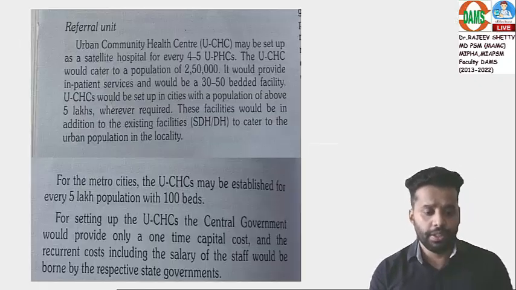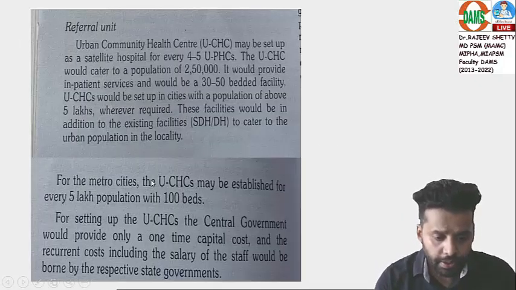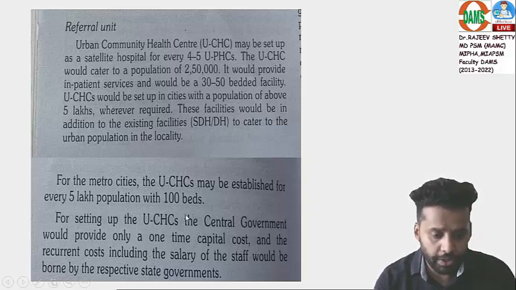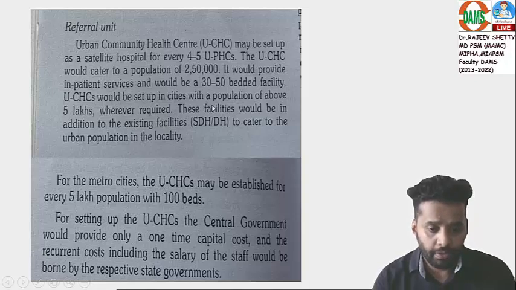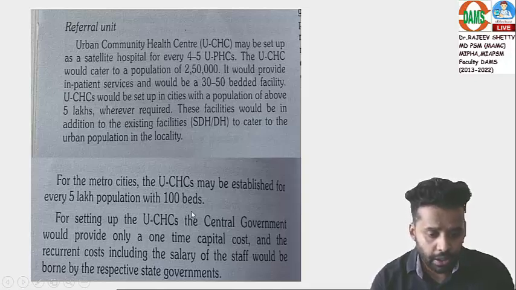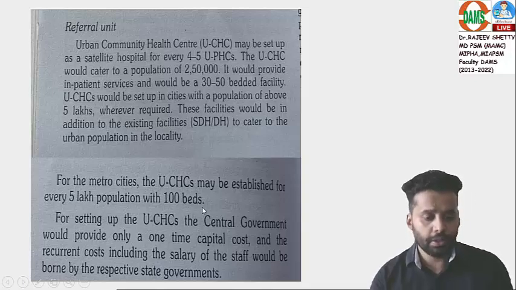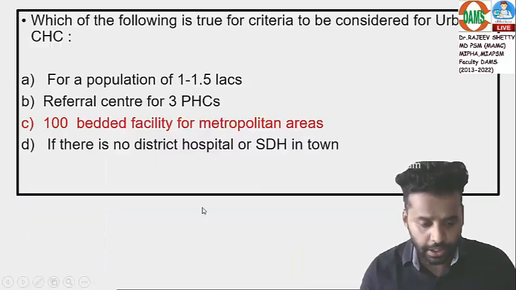Now the answer is for metro cities, urban CHCs can be established for every 5 lakh population with 100 beds. For other areas, it is a 30 to 50 bedded facility for 2.5 lakh. Here you are doubling the number of beds because the population is doubling. Got my point? So metro cities, it is a 100 bedded facility.